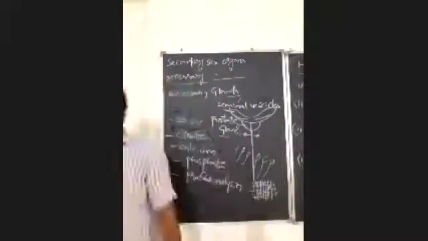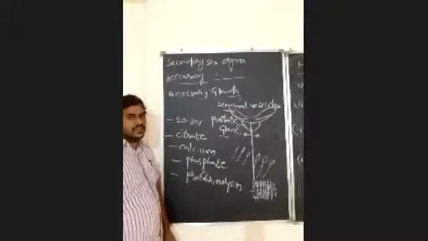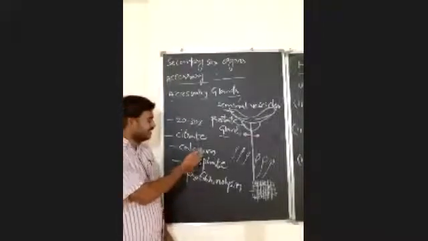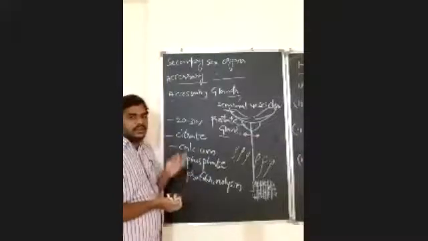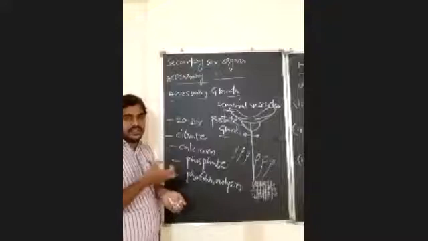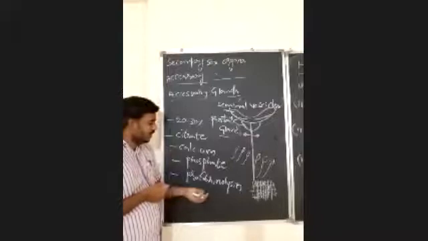Now, what is the role of this? Calcium is very essential for the clotting process. Citrate, as I already told you, enhances the receiving capacity along with the prostaglandins. And profibrinolysin.